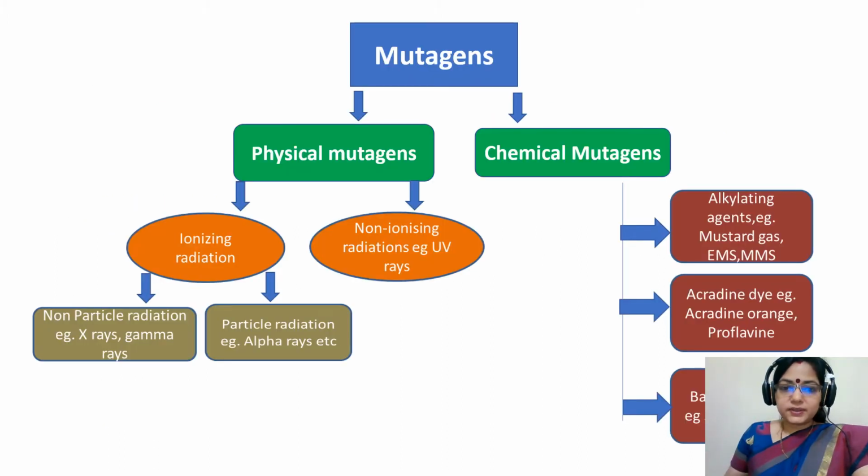In this slide, you can see that mutagens are divided into physical mutagens and chemical mutagens. Physical mutagens are divided into ionizing radiation and non-ionizing radiation. And ionizing radiations are further divided into non-particulate radiation like X-rays and gamma rays, and particulate radiations like alpha rays. Chemical mutagens are divided into alkylating agents, for example mustard gas, acridine dyes, for example acridine orange, and base analogs like chlorouracil, etc.